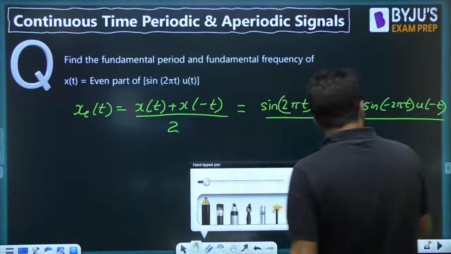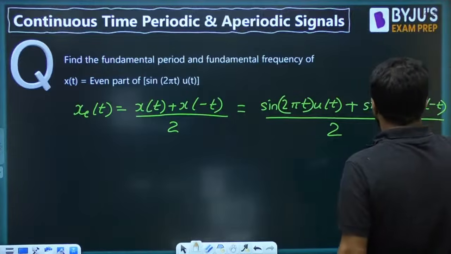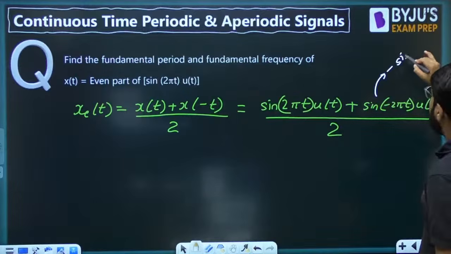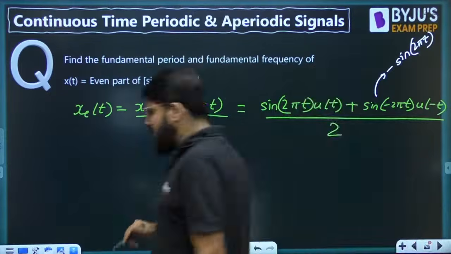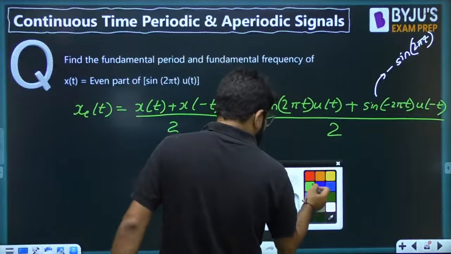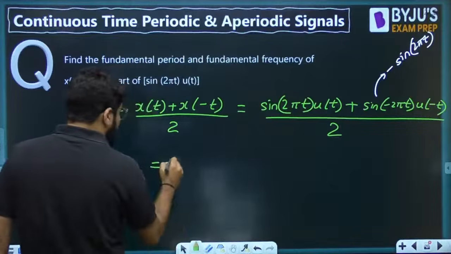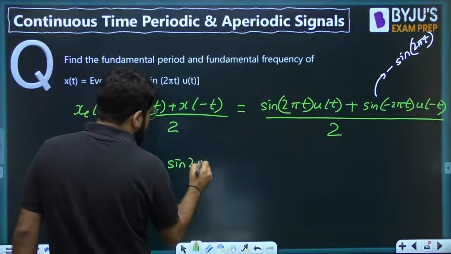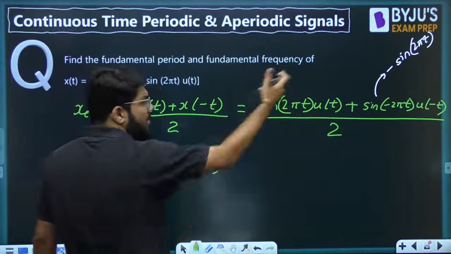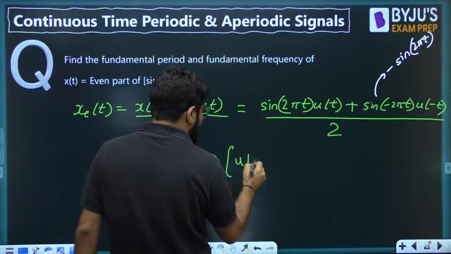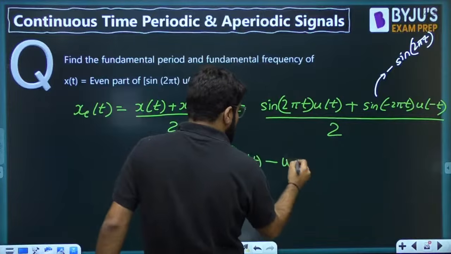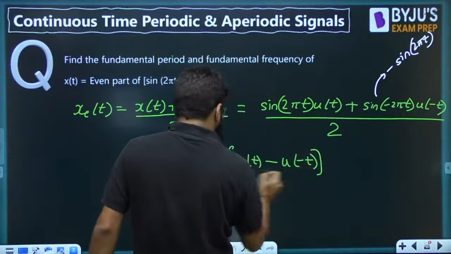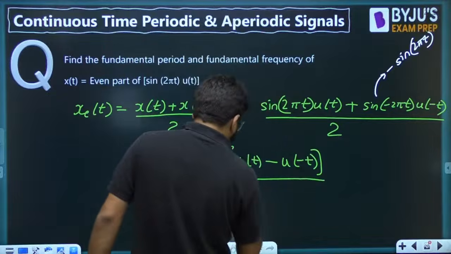Cos theta was an even function, but sine theta is an odd function. Sine of minus theta should be written as minus sine theta. Sine 2 pi t will become common anyway, but inside the bracket I have u(t) minus u(-t), whole divided by 2.